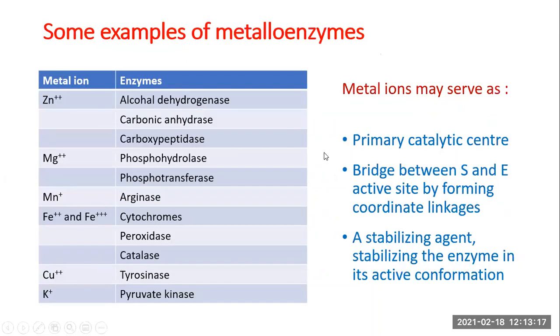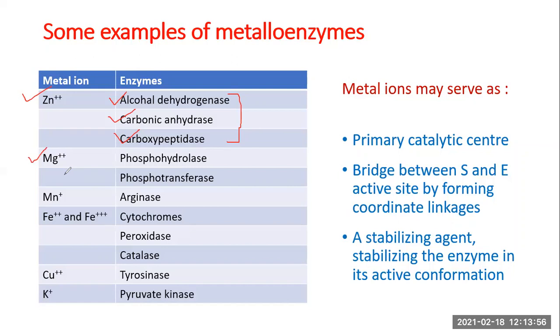All right, so let us take some examples of enzymes which require metal ions for their biological activity. Enzymes where zinc serves as a non-protein component for the biological activity of the enzyme. Some examples of zinc-containing enzymes are given in this table: alcohol dehydrogenase, carbonic anhydrase, carboxypeptidase. These are very popular examples.